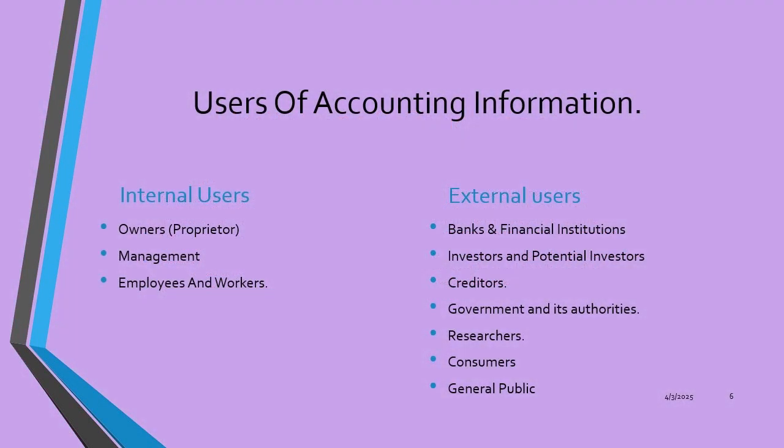In the next page we have users of accounting information. Accounting information has two types of users: internal users and external users. Internal users include the owner as proprietor, management, and employees and workers of that entity. The external users are banks and financial institutions that give loans to the company, investors and potential investors who invest in the company, creditors, government and its authorities, researchers, consumers and the general public.